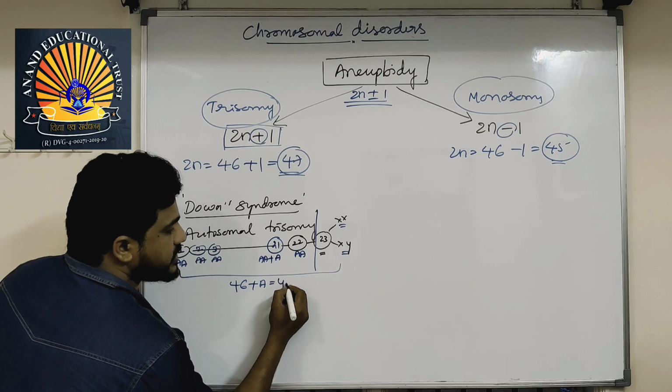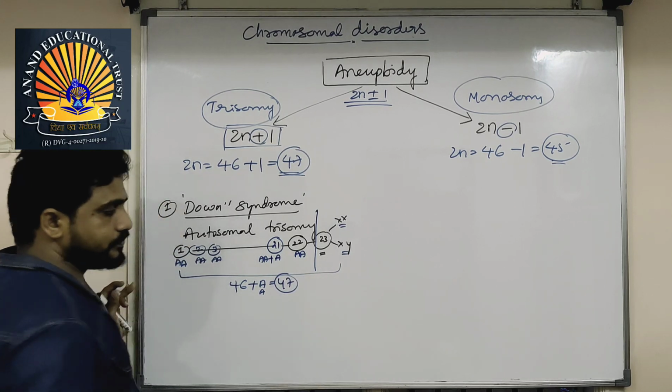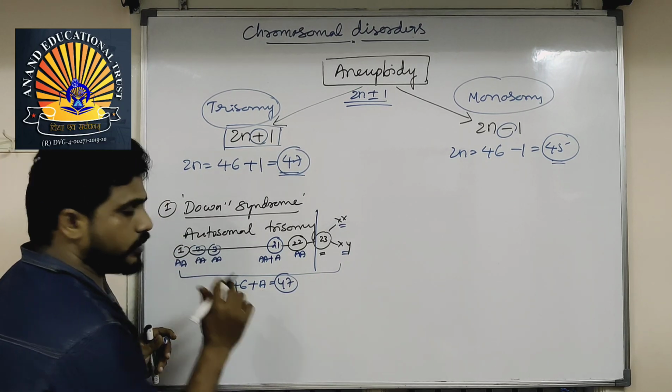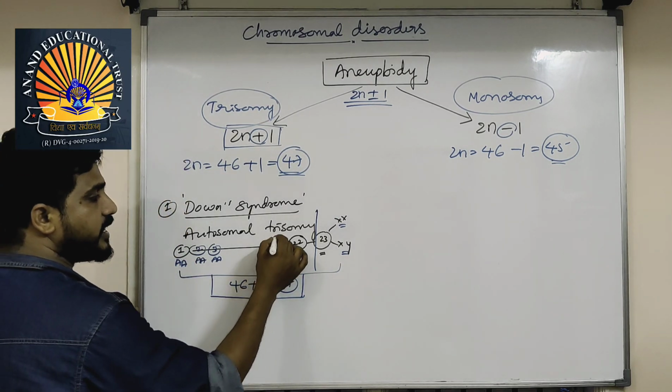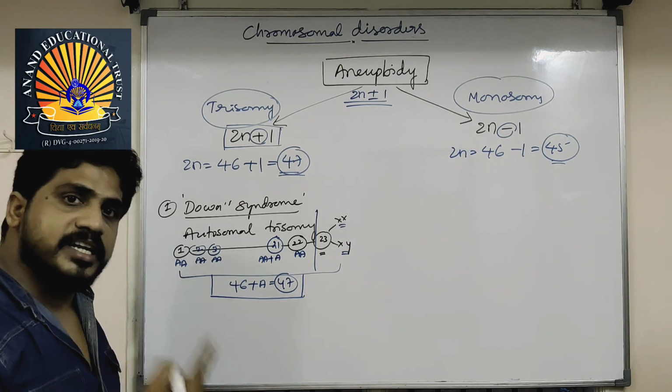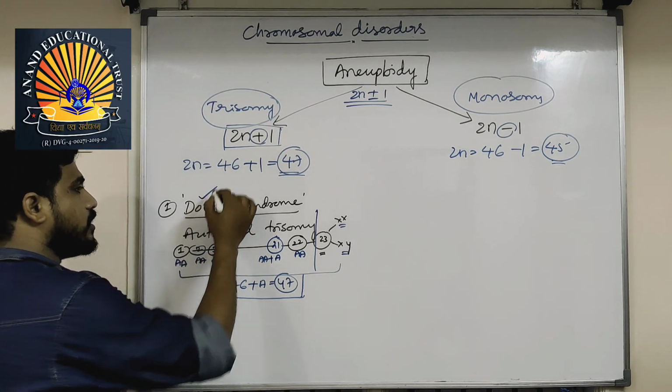Here, 47. Another one has one single chromosome. 47 chromosomes are there because 21 is having an additional chromosome. That is called Down syndrome.